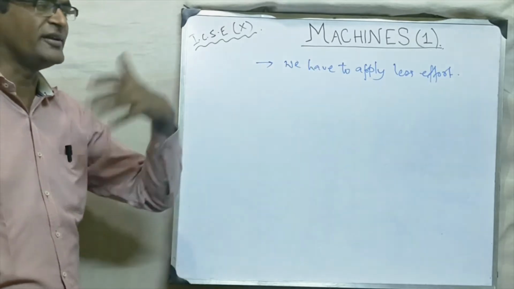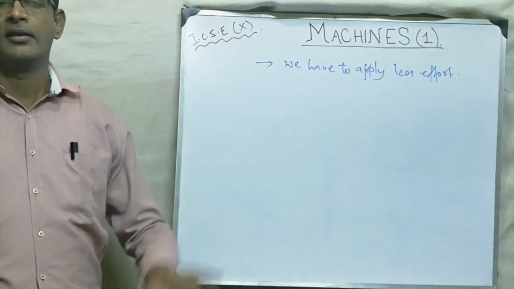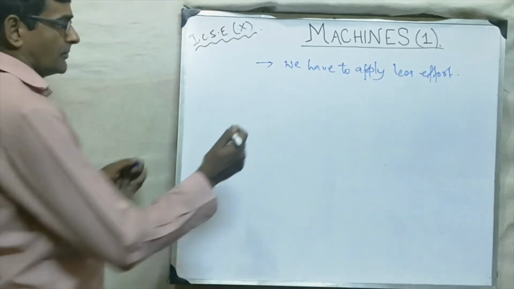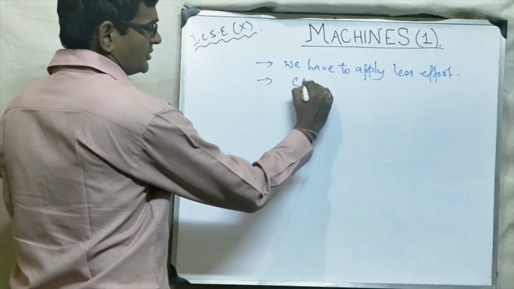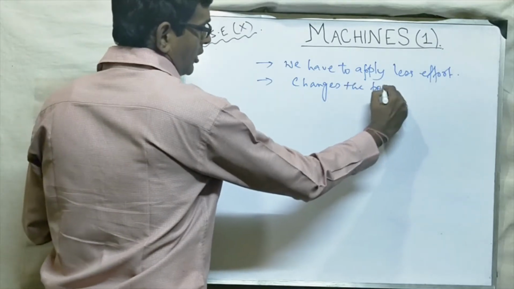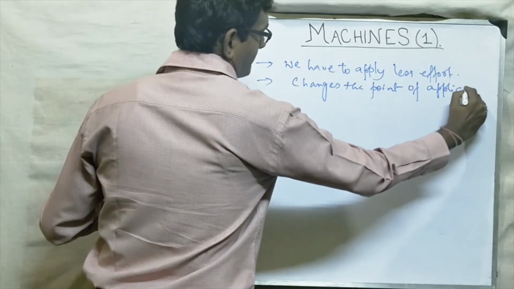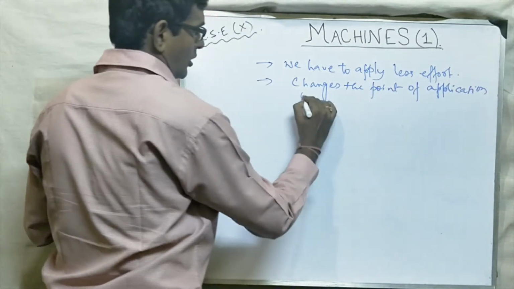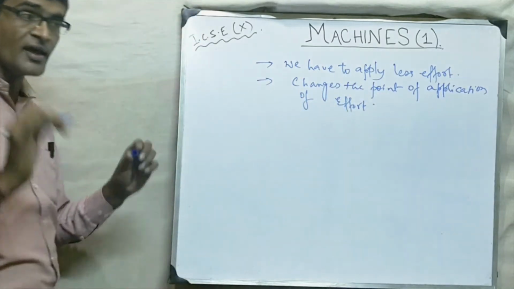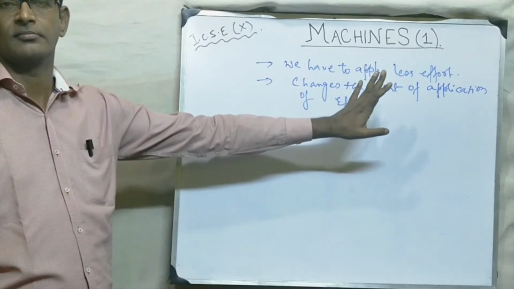Okay? Suppose it may happen that you want to lift a load of 10 Newton and you can do it by applying only 5 Newton. So that is a machine. Second thing, it changes the point of application of effort. It means where we are applying the effort, it is changing the point of application.